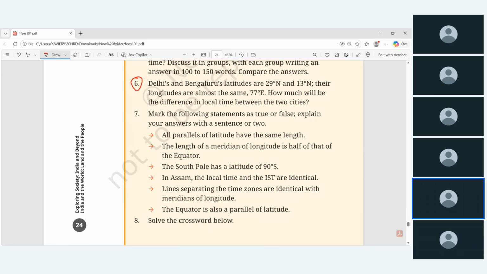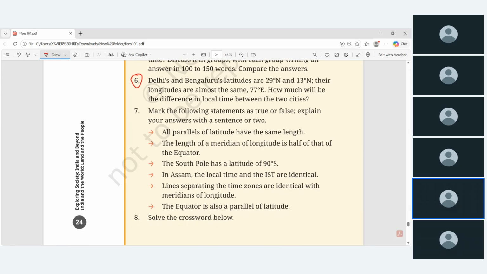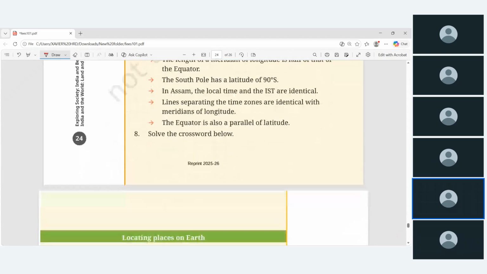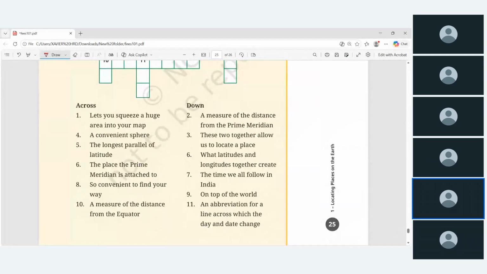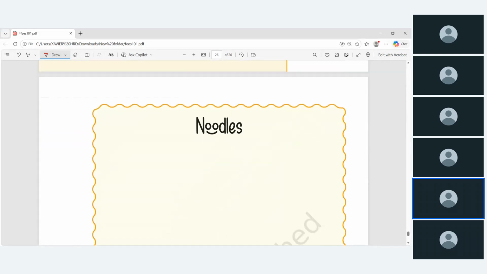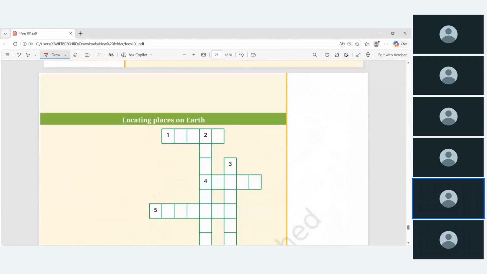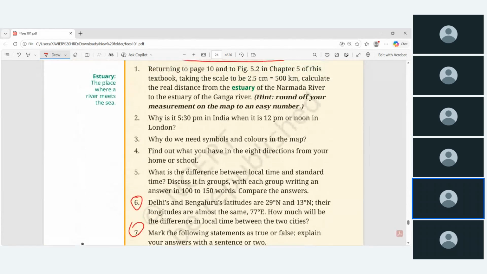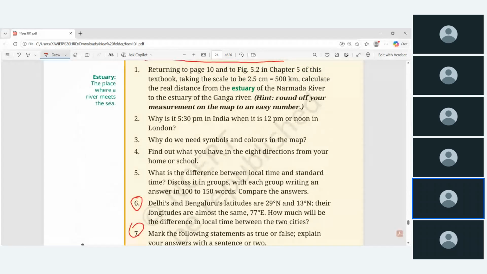6th one, எதெல்லாம் ஃபால்ஸ், ட்ரூ ஆர் ஃபால்ஸ், இந்த 7th சால்வ் பண்ணு. After that, you read once again. Okay, this is what. So okay, anybody has doubt in this chapter? Doubt irukna sollu. Yeah, but once again you read this chapter. I will share this PDF in the group. Okay, so read it once.